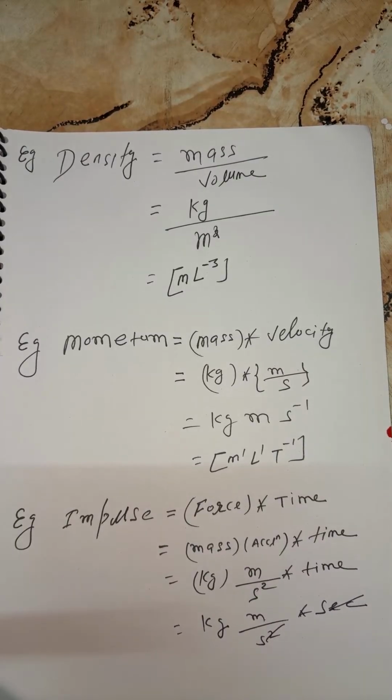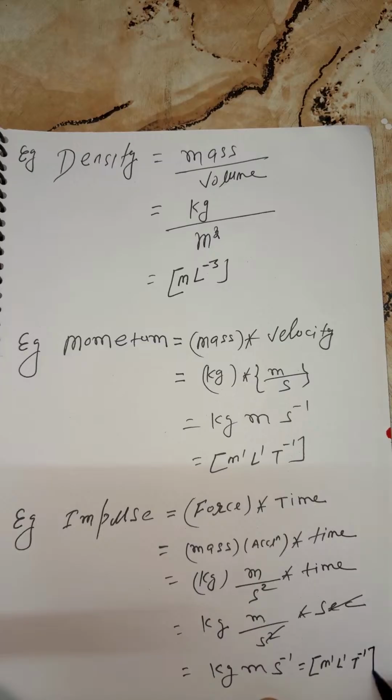So you can write, students, kilogram meter second to the power minus 1. This is the unit, beta, it's not the dimensions, right? But we used to find the dimensional formula. So we can write, students, that it is M1 L1 T to the power minus 1. These are the basic points which you must remember here, right? There are many things, but no need to do all of them.